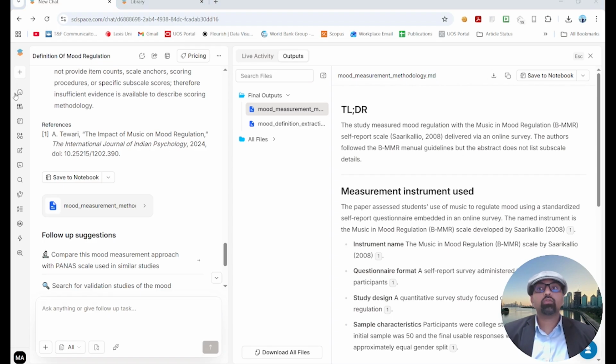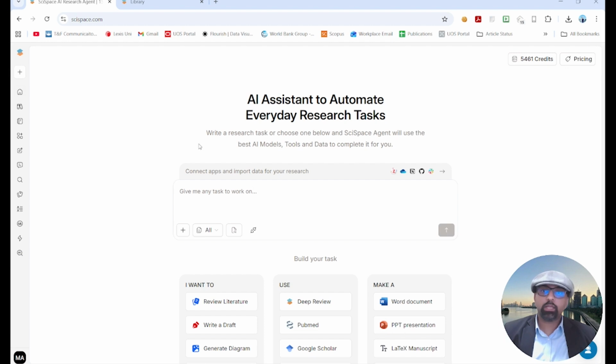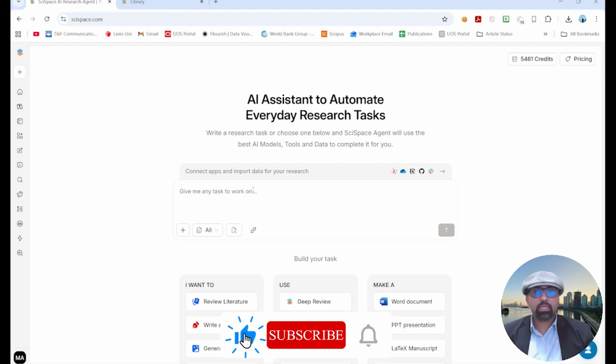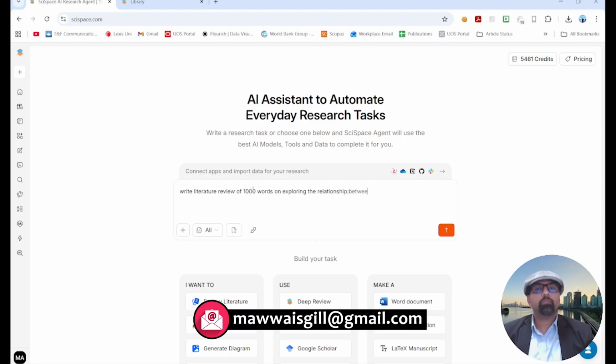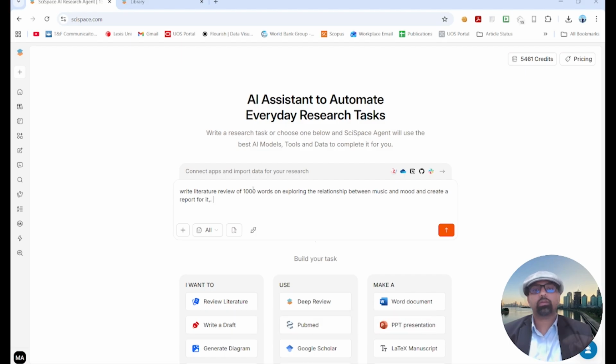The next feature that we are going to explore is report writing. Let's assume I'm asking it to write a literature review of 1000 words on exploring the relationship between music and mood. Now you have to add one additional line, which is: and create a report for it. You can write comprehensive report, or even if you don't write the word comprehensive, the SciSpace agent will create a comprehensive report for you. Let's test it.